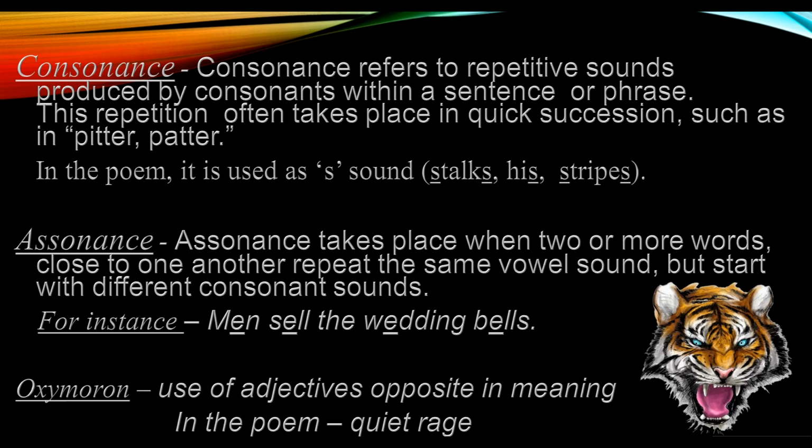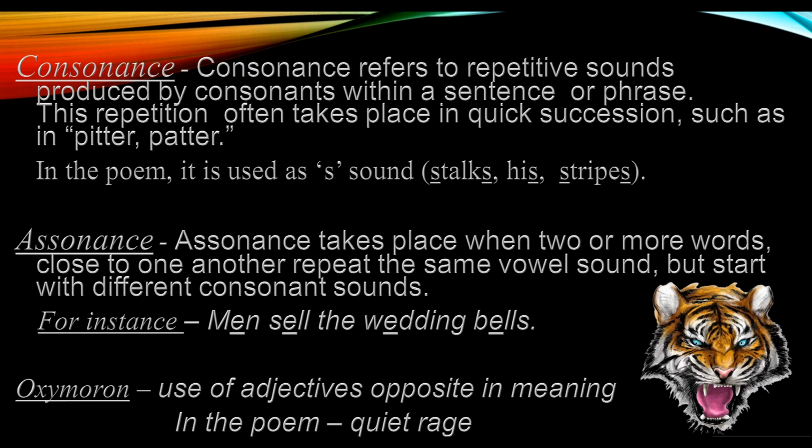Now in the poem, it is used as S sound. Stalks his stripes. देखिए consonants होता है क्या? Let me tell you. For example, we all know it very well, vowels and consonants, A, E, I, O, U, these sounds are called vowels, and consonants, the rest, the others, they all are consonants. So what is happening?